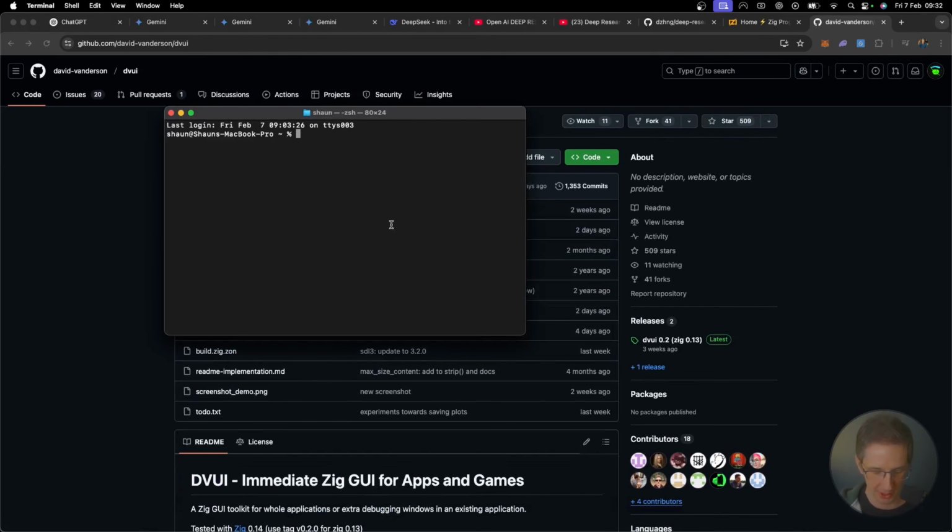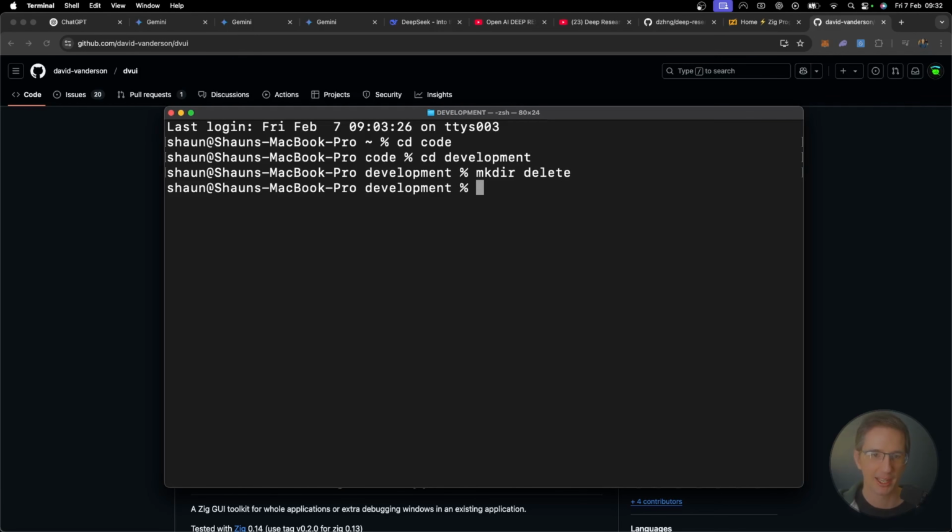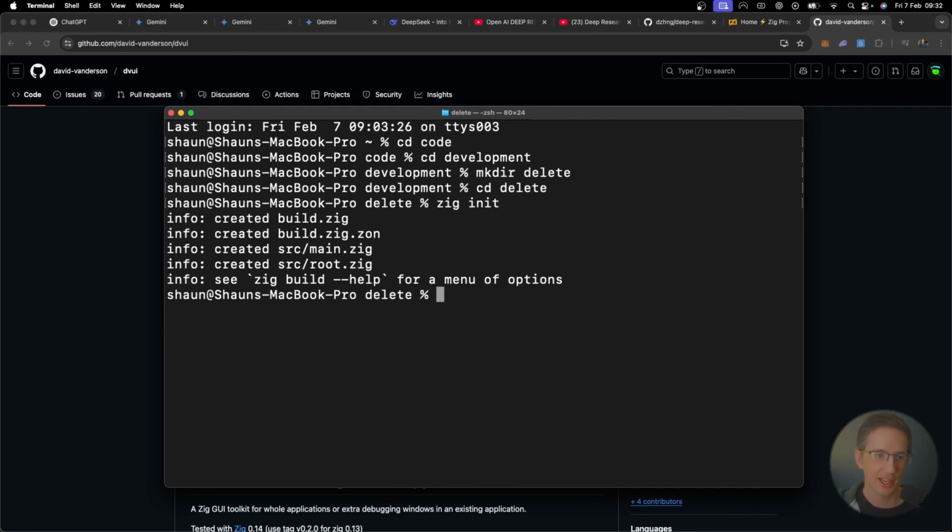I'm going to open up a terminal, and yes, it's just a boring old Mac terminal. I'm going to cd into some development folder here, and I'm going to make a directory. I'm just going to call it delete, because after I'm done with this, I'm going to remove it. And I like to mark it for removal. So let's cd into delete over here and create our Zig files. I've installed Zig and everything like that, of course. So here I'm just going to go zig init, and it's done that.